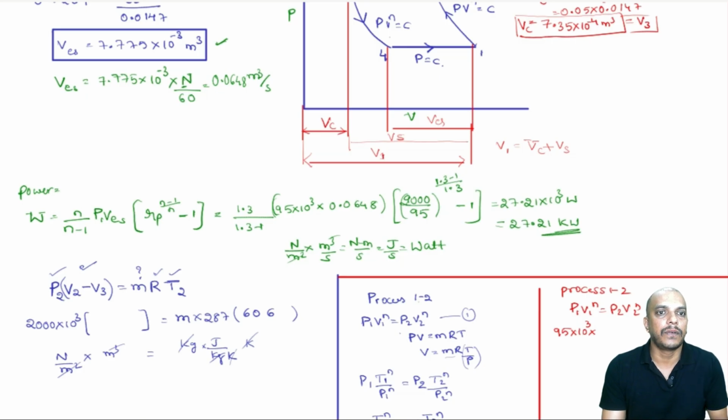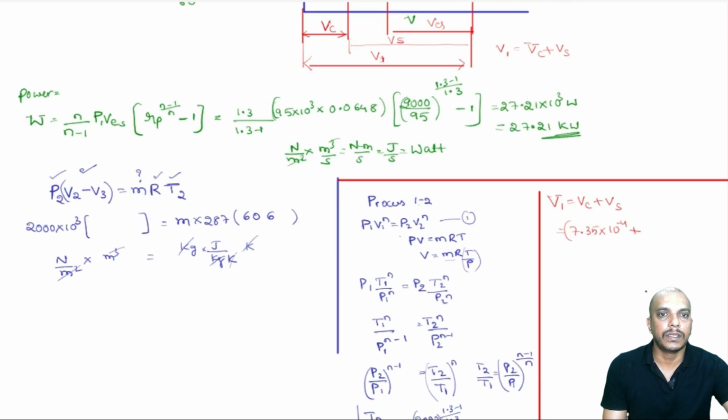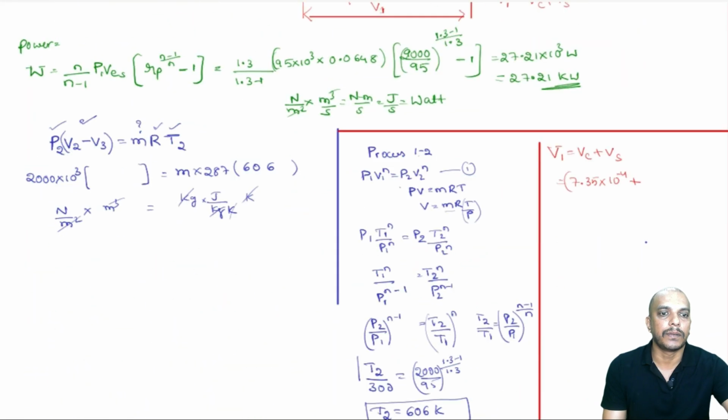So, clearance volume we have 7.35 into 10 power minus 4. Now, we can write V1 is equal to clearance volume plus swept volume. Clearance volume Vc is 7.35 into 10 power minus 4, and swept volume is 0.0147.